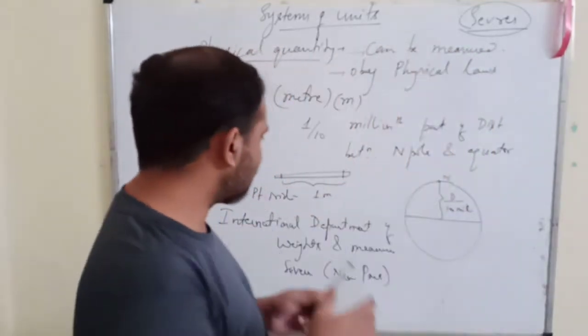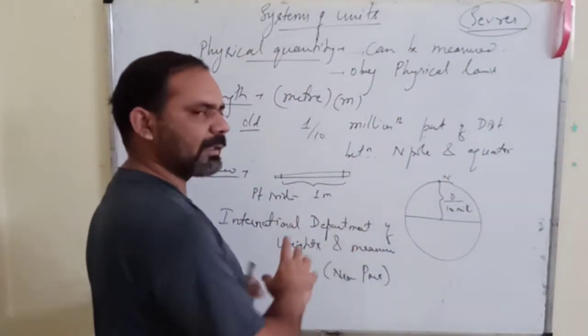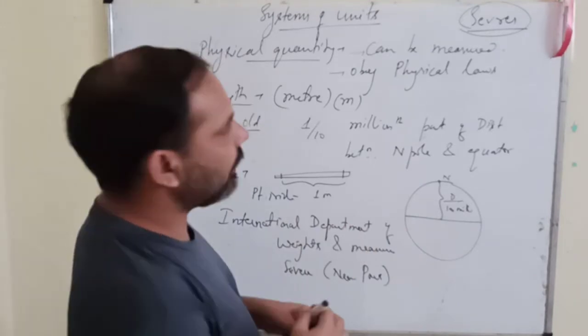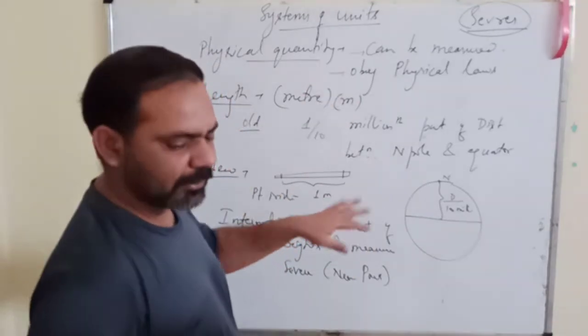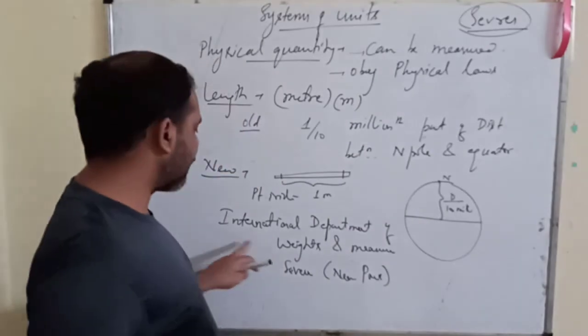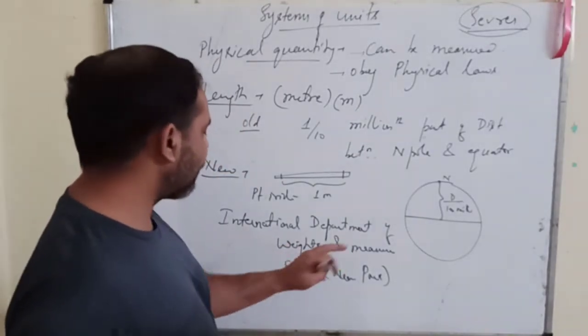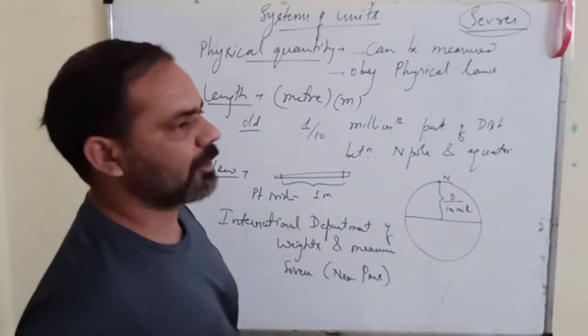Okay, so this is the process they use to conduct the conferences. Whatever they decide in the conference itself. And the name of the body is International Department of Weights and Measures.